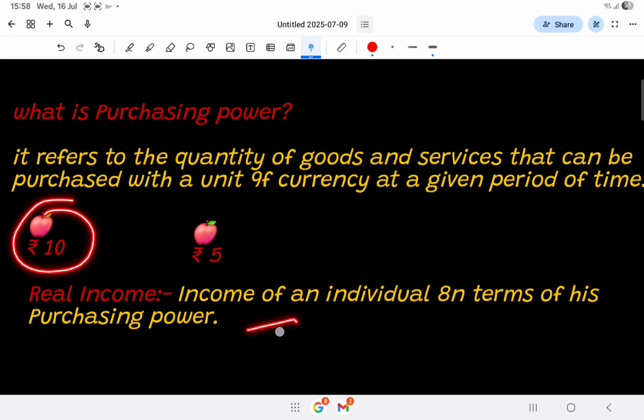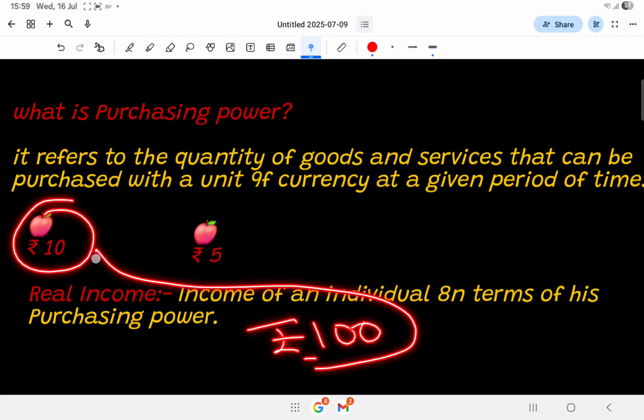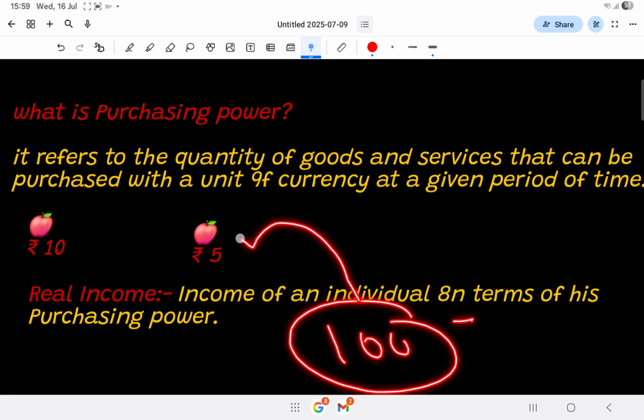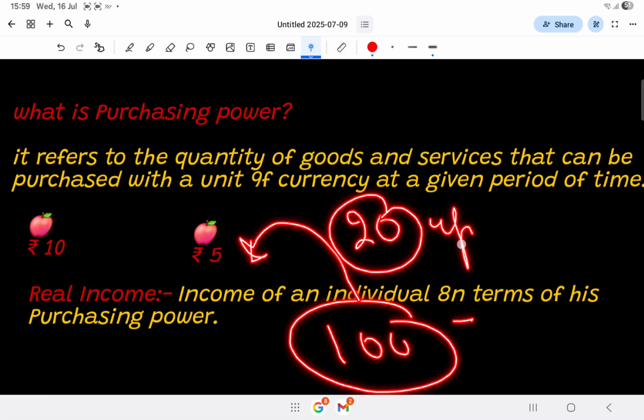Initially, when his income was 100, he can purchase only 10 apples, because 1 apple costs him rupees 10. But when his income remains same and the price falls to 5, now at the same level of income he can purchase 20 apples. So we can say that his real income rises.